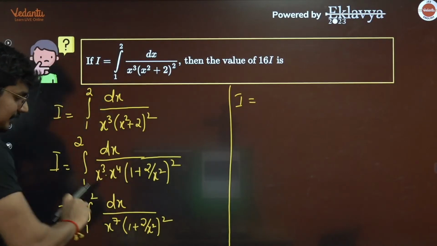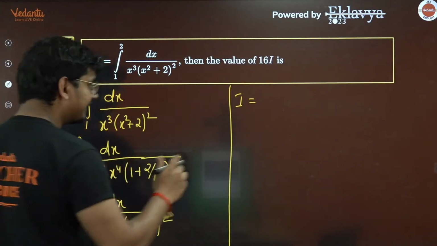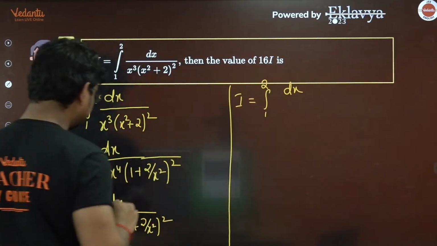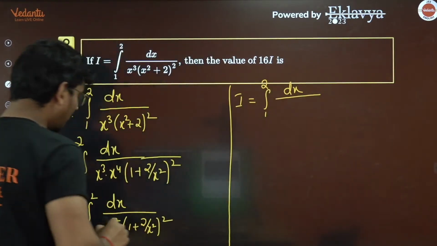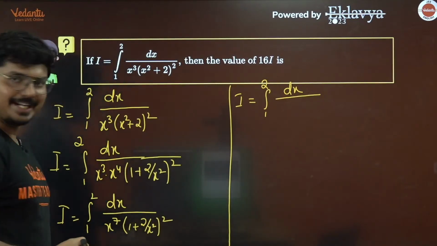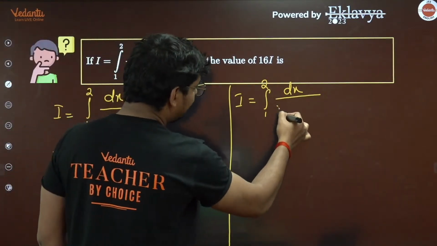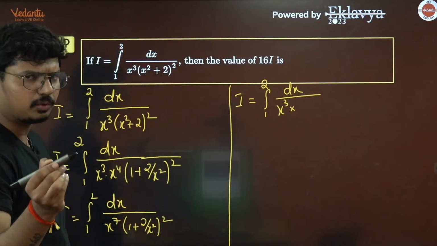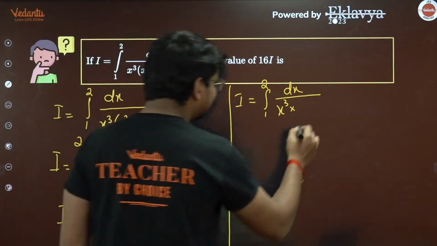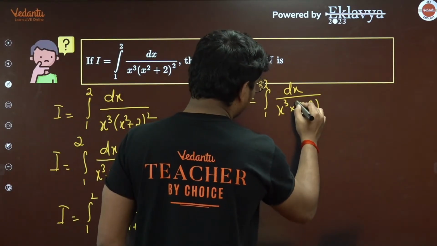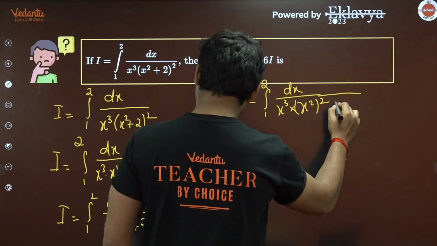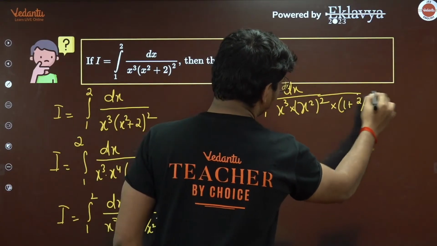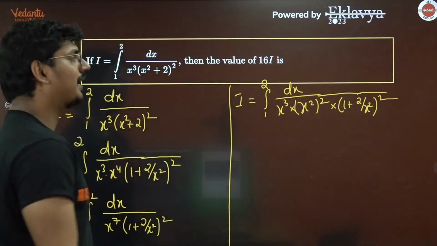So here you have x raised to 7. So let me do one thing. Let me write it in this way. 1 to 2, you have dx here, whole divided by, instead of writing x raised to 7, let me write this as x cube into, now what will be left out? X raised to 4, of course. Now let me write that x raised to 4 as x square whole square into (1 plus 2 by x square) whole square.